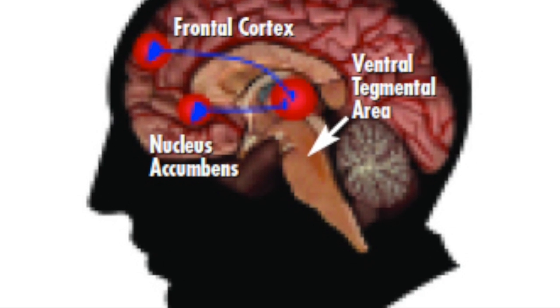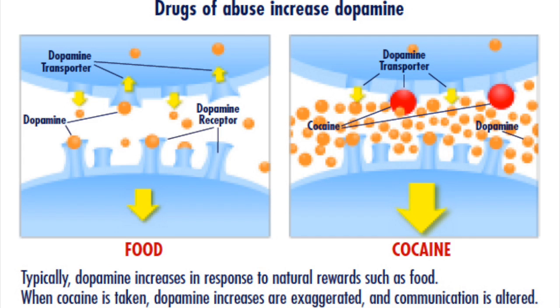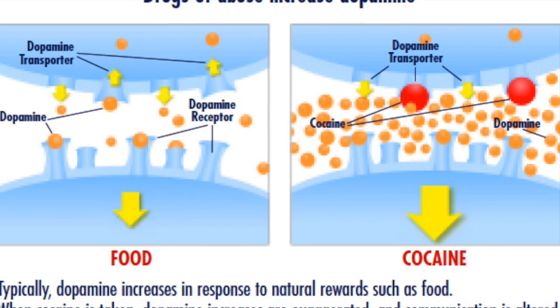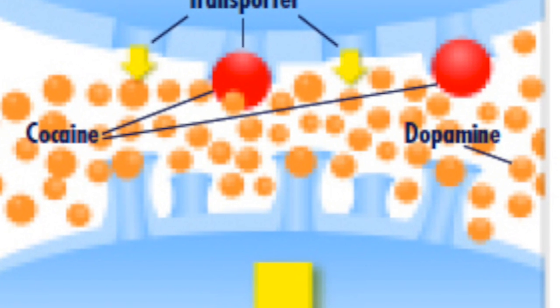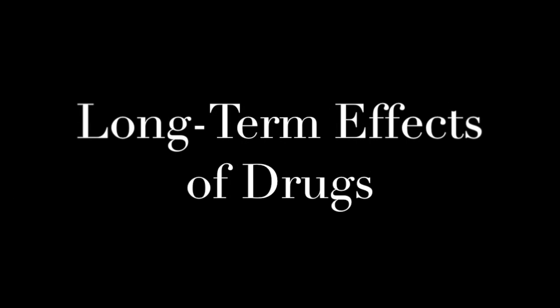Drugs target the brain's reward system by flooding it with dopamine. Dopamine is a neurotransmitter in the brain that controls movement, emotion, motivation, and feelings of pleasure. This is the system responsible for rewarding. However, when overstimulated with drugs, it creates extreme happiness or relaxation, which drives the user to repeat the use of the drug. Long-term effects of drugs.